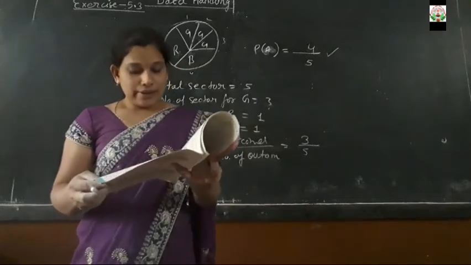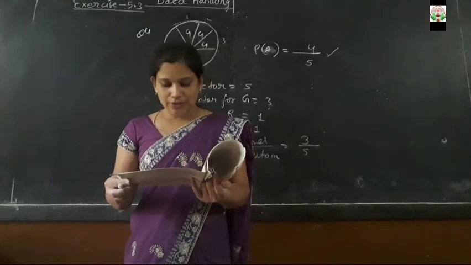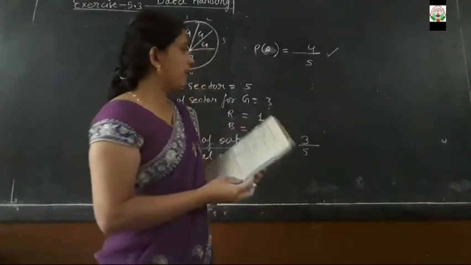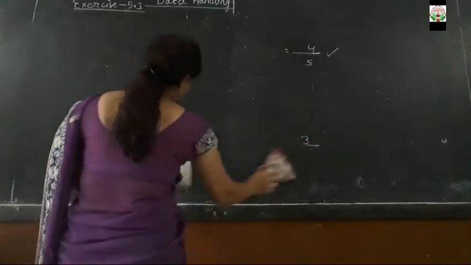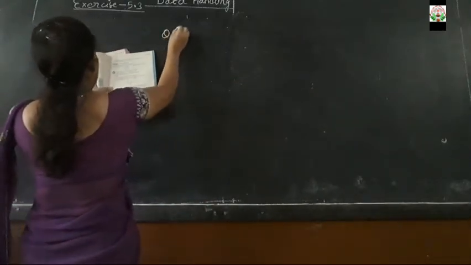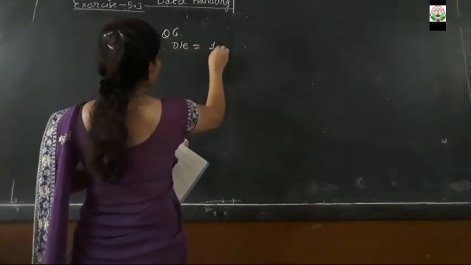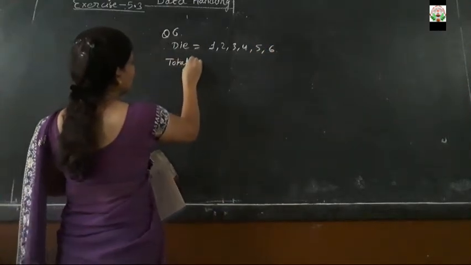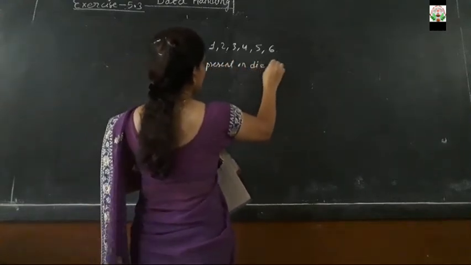Understood everyone? Next, the last question of this chapter is: find the probability of getting the events given in question number 2. So find the probability of getting an even number. So in this question, student, question number 6, we have to use the probability of a die. A die is having the numbers 1, 2, 3, 4, 5 and 6. So total numbers present on a die are 6.